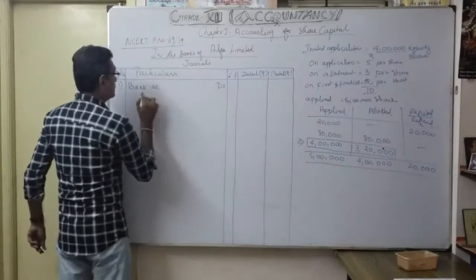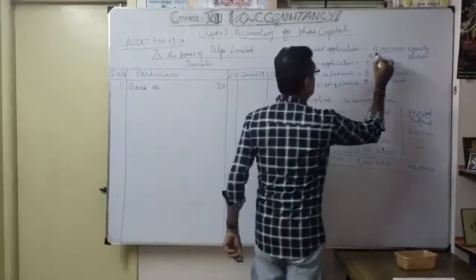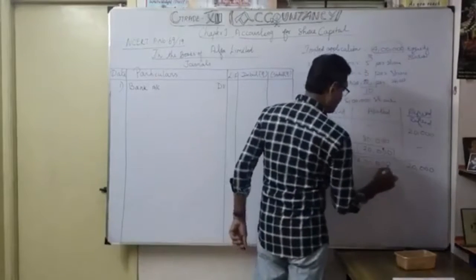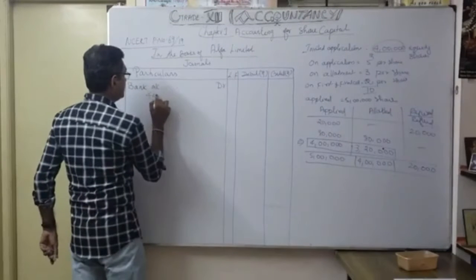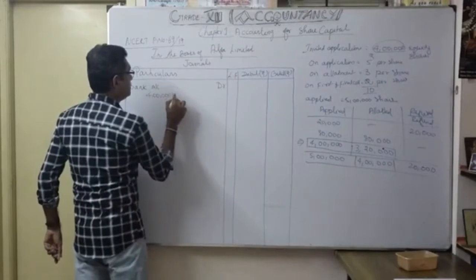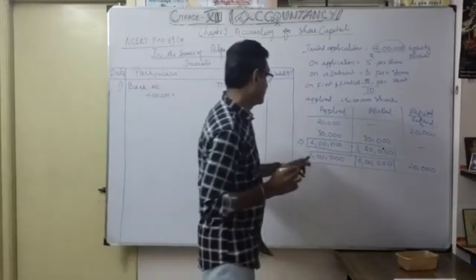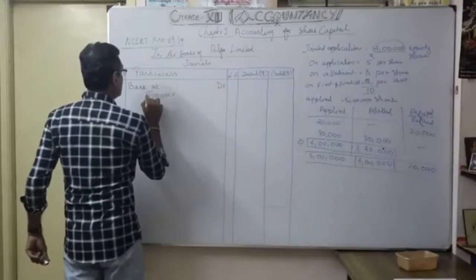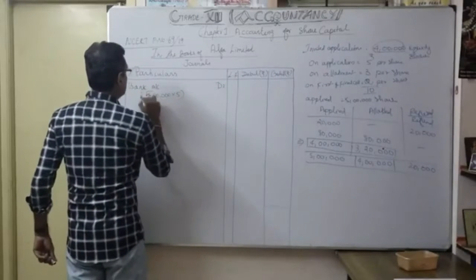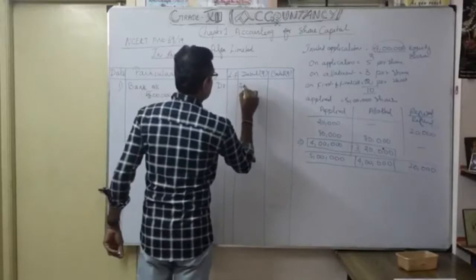How much? Only 4 lakhs are going to be considered always. Correct? Applied 5 lakhs, first 5 lakhs applied. 5 lakhs into 5, 25 lakhs.